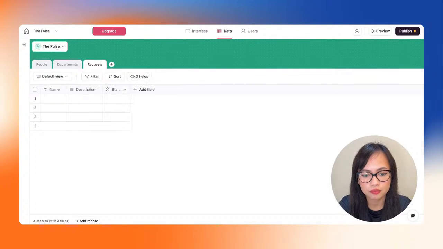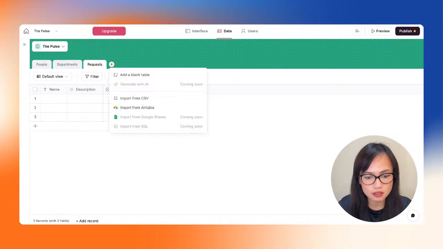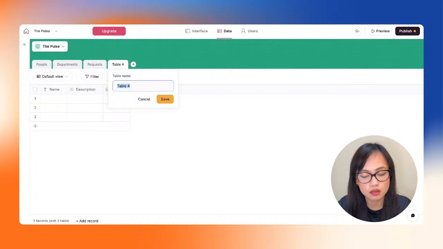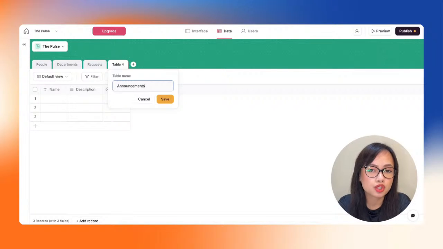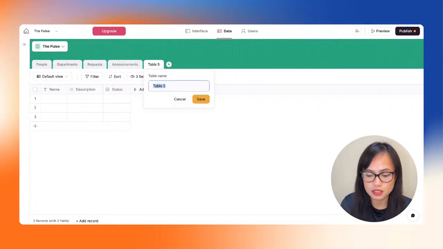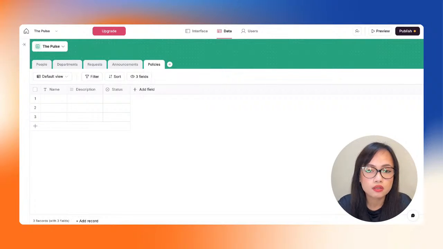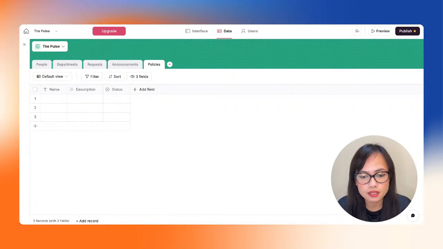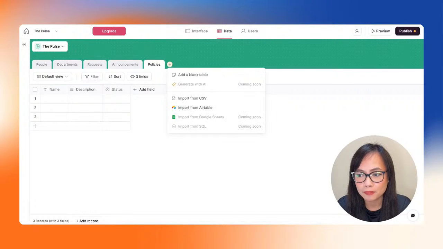Requests. Next, we're going to have announcements. So this is basically going to be the list of announcements that the company wants to make and to share with the whole company. So let's name that announcements. Let's add the new table. We're going to call that policies. So basically the list of company policies that they want to share with the people.